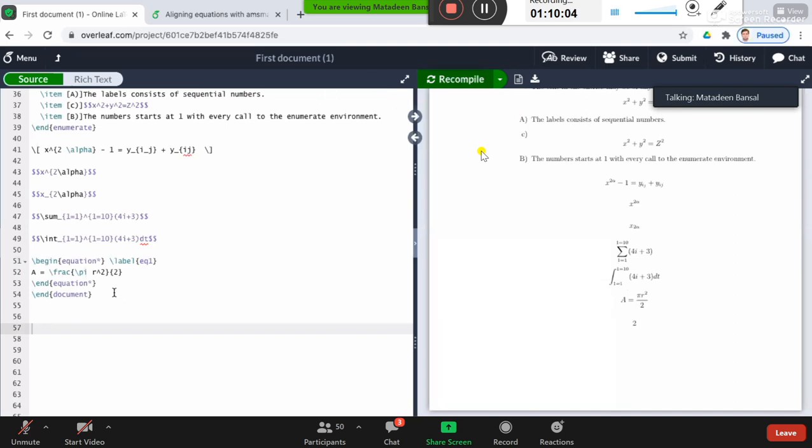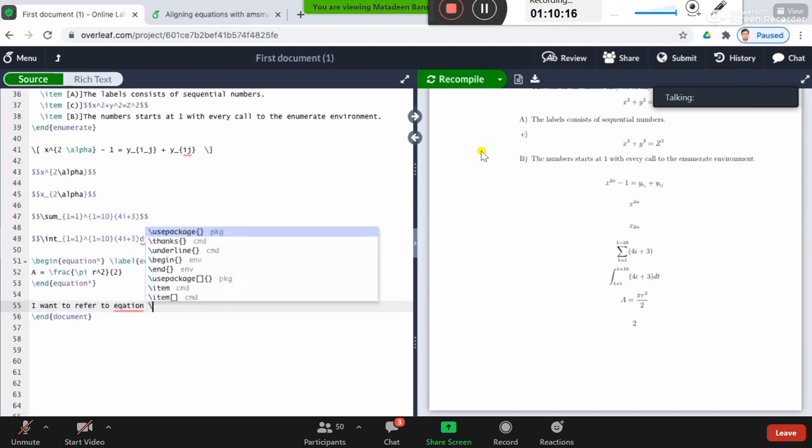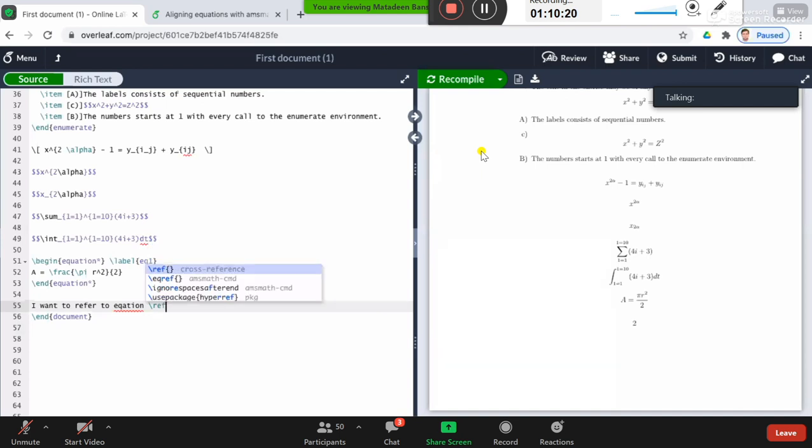Now suppose I want to refer to this equation in the text. I have to write EQ1. That's it.